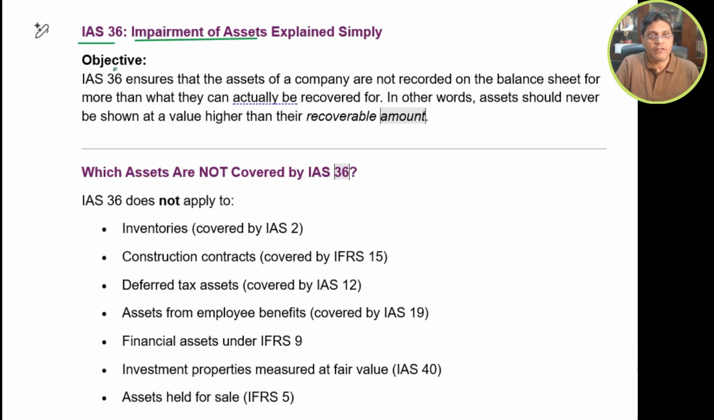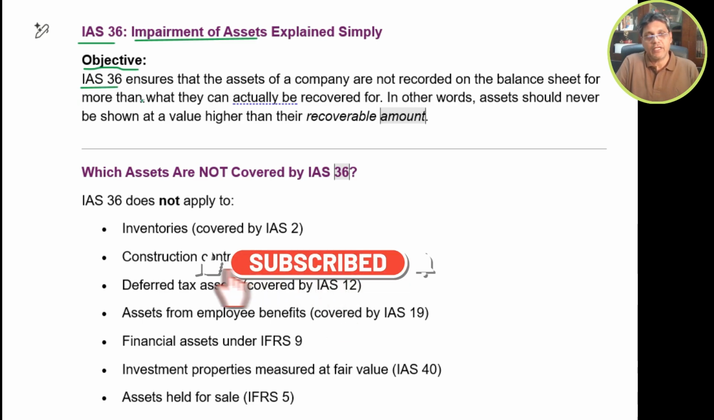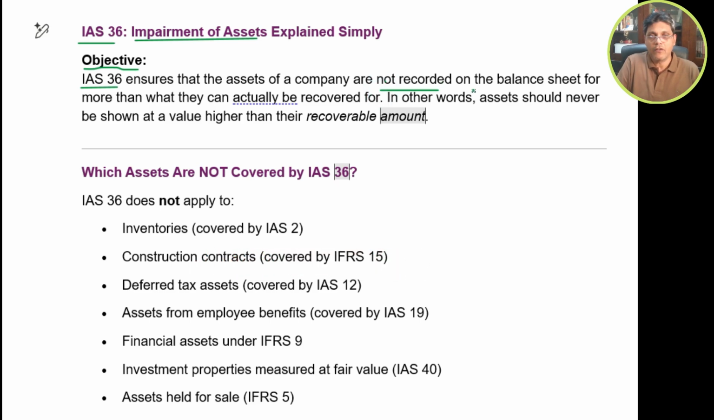Now let's look at the objective of IAS 36. IAS 36 ensures that the assets of a company are not recorded on the balance sheet for more than, and this is very important, more than what they can actually be recovered for. In other words, assets should never be shown at a value higher than their recoverable amount. So this is the main objective of this impairment of assets standard.